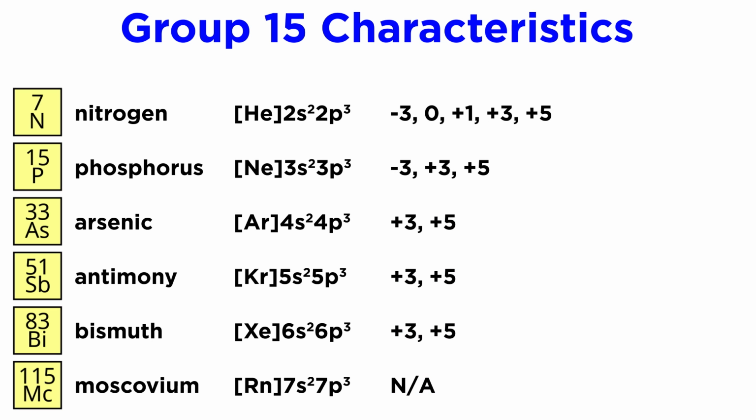In this group, we begin to see a wider variety of possible oxidation states, all depicted here in this table. Nitrogen and phosphorus are capable of gaining 3 electrons to become nitride and phosphide. But positive oxidation states are more likely for these elements, with +3 and +5 dominating, given they will tend to lose or contribute to covalent bonds either their 3p electrons or all 5 of their valence electrons.